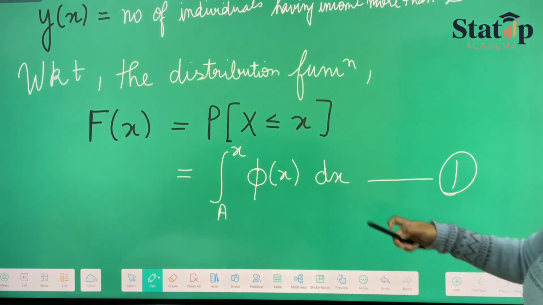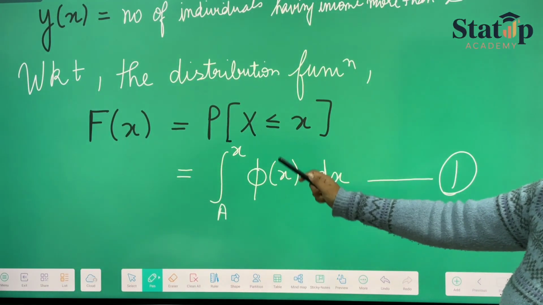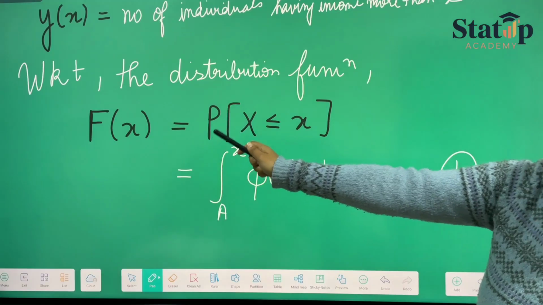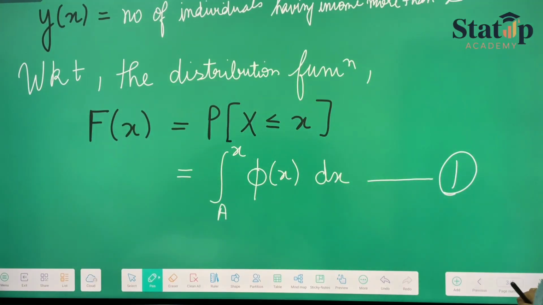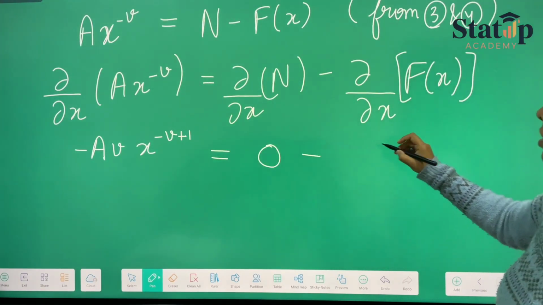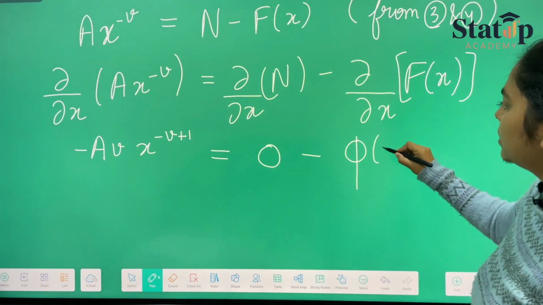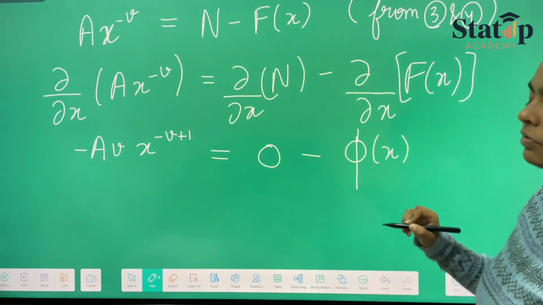We know that integration of phi x is F x, then differentiation of F x would be phi x from the integration formula. So it will be phi x, which is the frequency function of